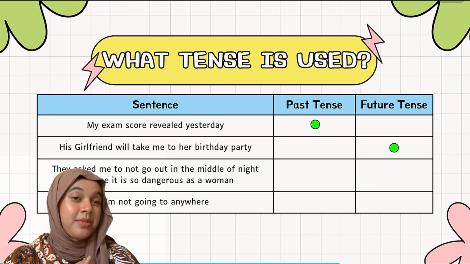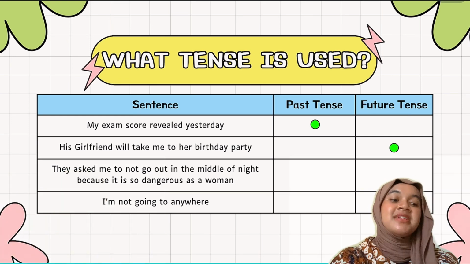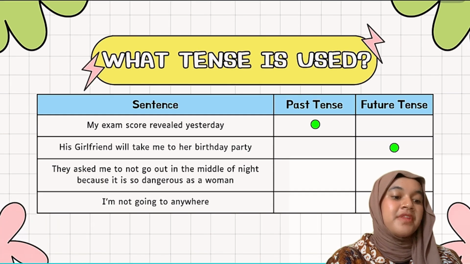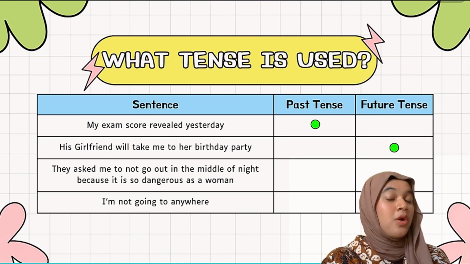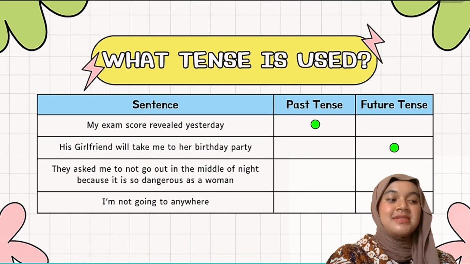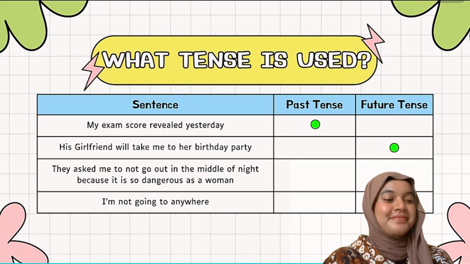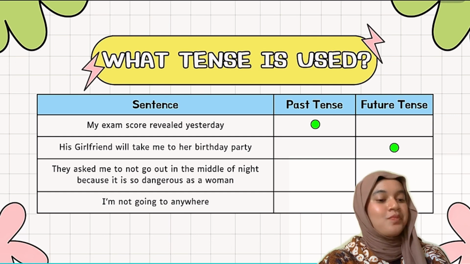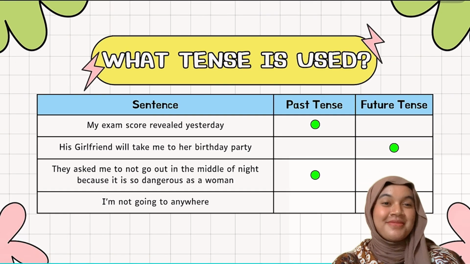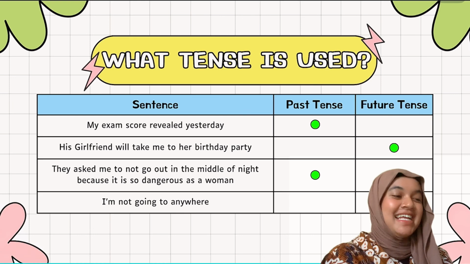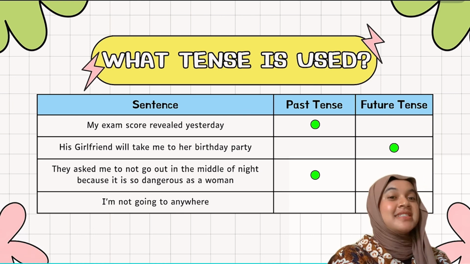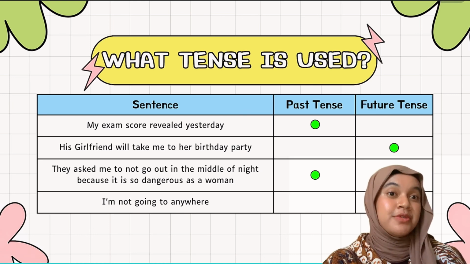Okay, guys, remember? And the next: they asked me to not go out in the middle of the night because it is so dangerous as a woman. Is it past tense or future tense? You got it. It is past tense because it consists of verb 2.